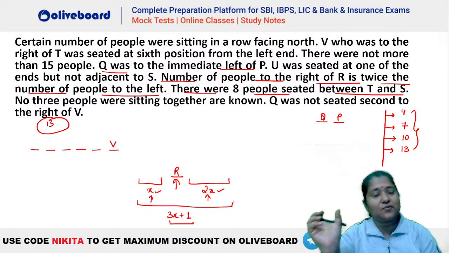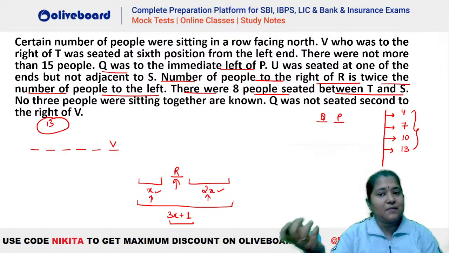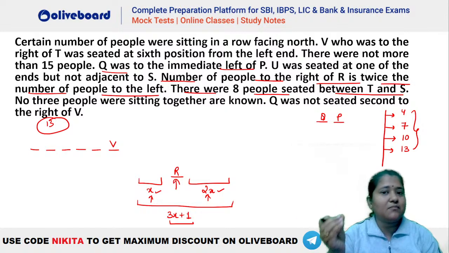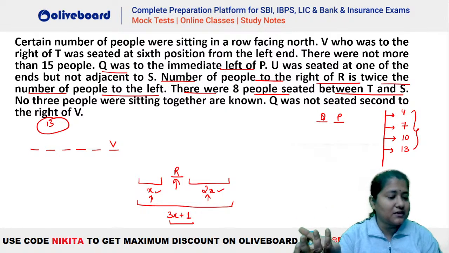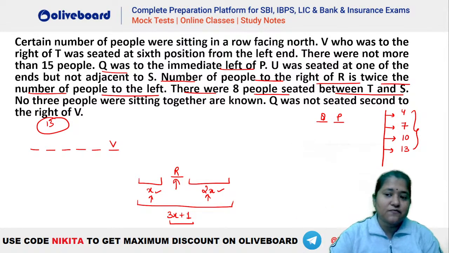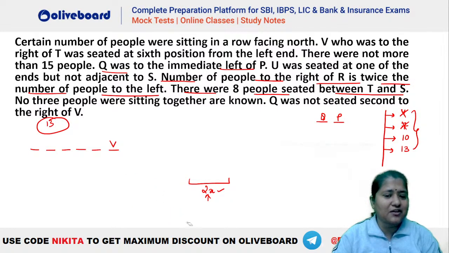So if there are 8 people between T and S, we can be absolutely sure that a minimum of 10 persons has to be there, isn't it? Absolutely, Ayush. So 4 and 7 are not the possibilities. So either it has to be 10 persons or 13 persons. I hope this is clear, everybody, isn't it? So this is a mathematical calculation. That is, either we have 10 persons in total or we have 13 persons.